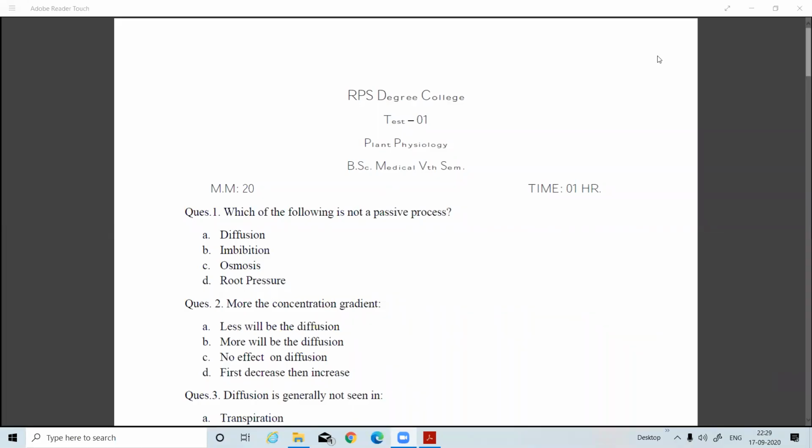In today's video, I will discuss the answer key of test 1, which was based on some topics of plant water relations. So very firstly, which one of the following is not a passive process? Diffusion is a passive process, imbibition is also a passive process, osmosis is also a passive process, whereas root pressure, in which ATP is expended by the root cells, is an active process. So the answer will be D.